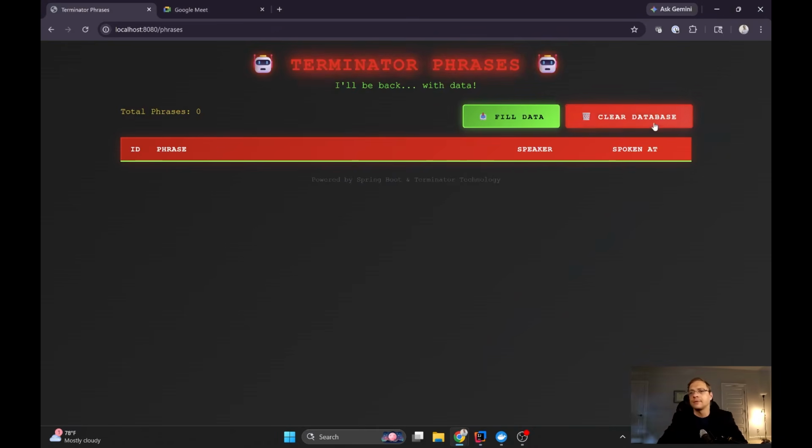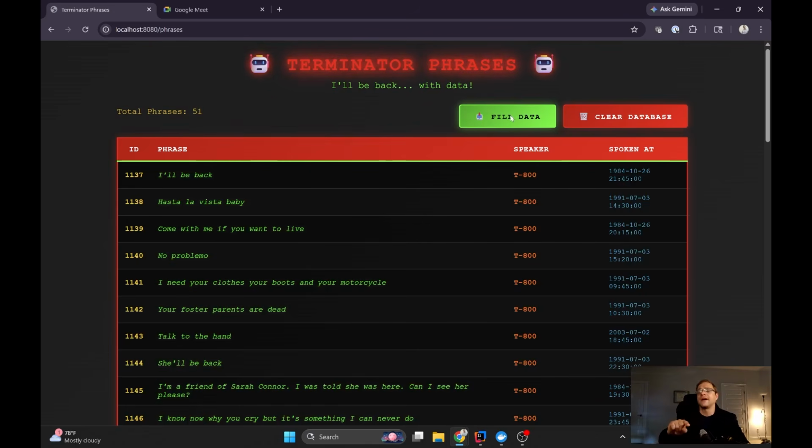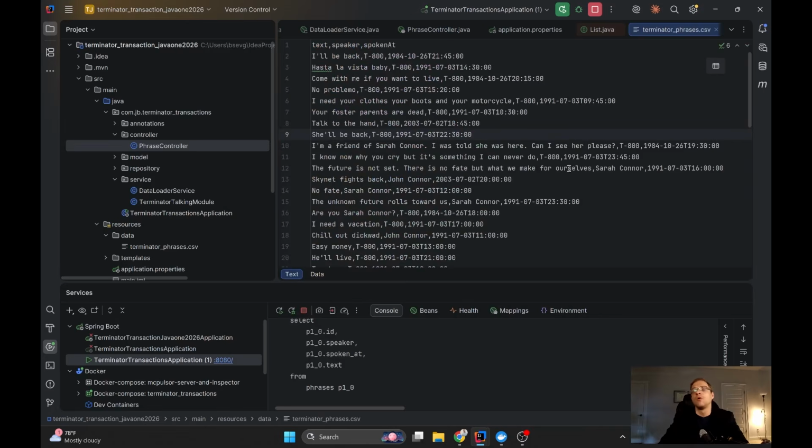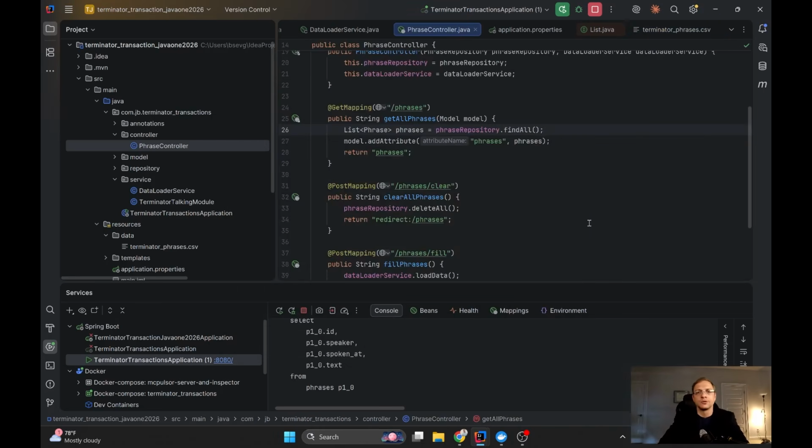So if I'm clicking clear database, actually it's already cleared. I'm clearing the database. If I'm clicking fill data, you will see how this file, this one, was loaded into my database, and after that we were redirected to the page where I can see the content of my database. Okay, so it's pushing into the database. Let me show you how.